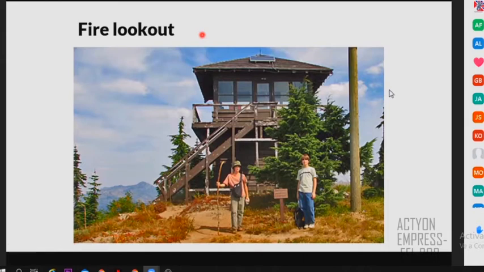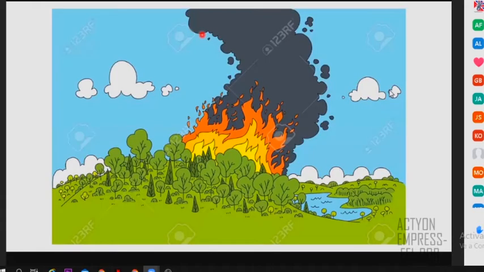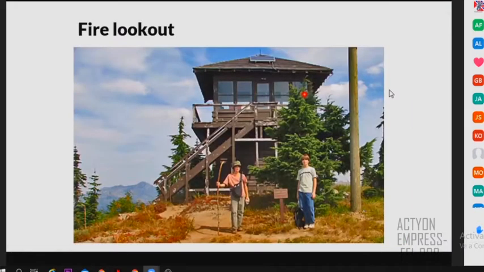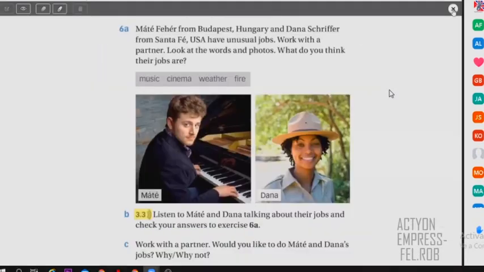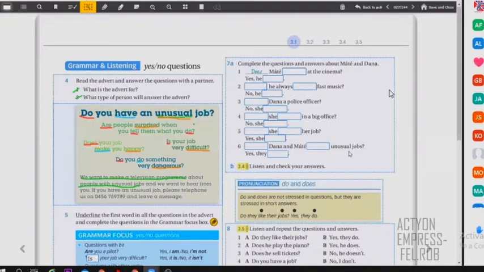So she can call and she can say, right? And so they can maybe stop the fire, right? So these are the two jobs of the people, fire lookout for Dana and cinema piano player for the man, for Matei, right?